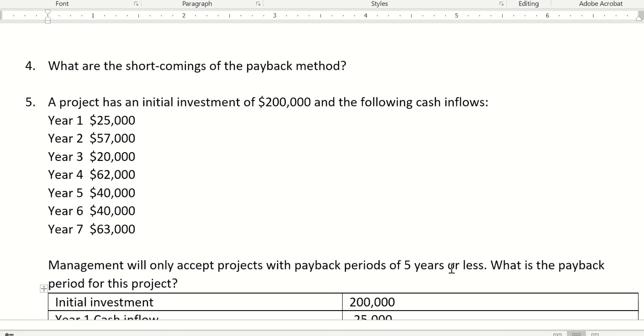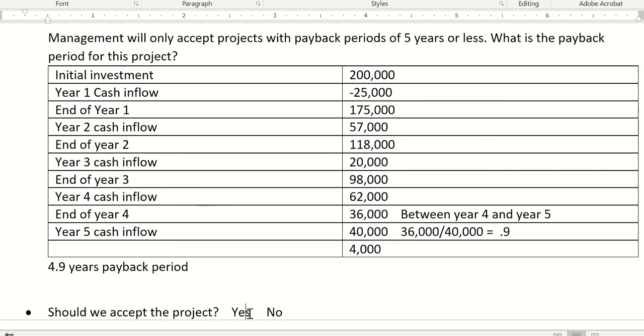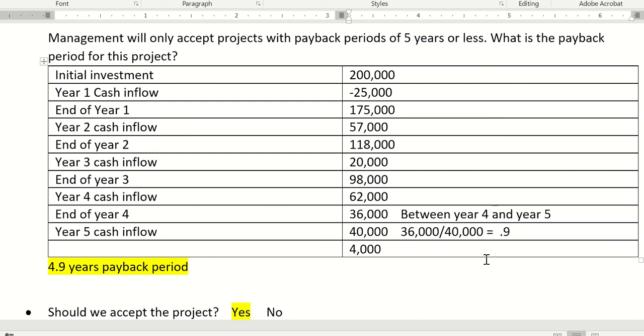Would you accept the project? Remember the threshold is 5 years. It takes us 4.9 years. Yes, so I would accept the project. So hopefully that makes sense with the partial period. If you earn it equally and we want to recover 36,000, divided by the full year would give you 0.9 years. You could multiply that by months to see how many months that is, but it takes us a full 4 years, because at the end of year 4, we still hadn't recovered our money, but by the end of year 5, we had, so somewhere between 4 and 5 years, and specifically it's 4.9 years.